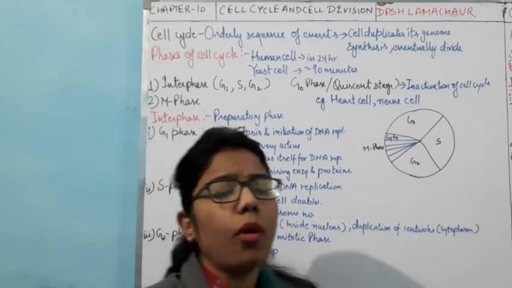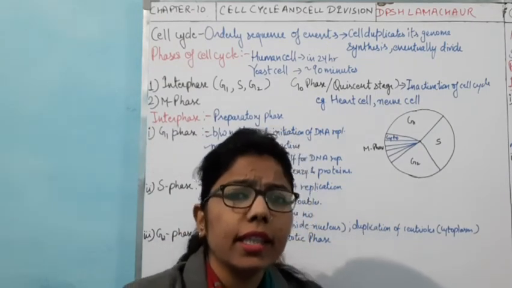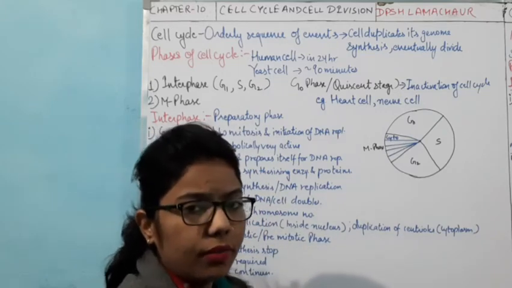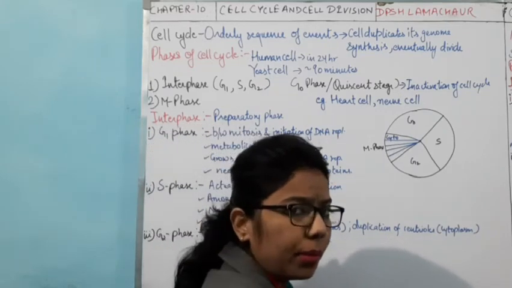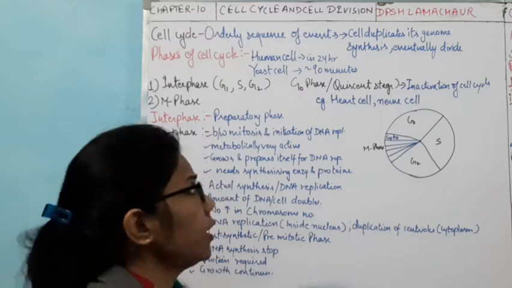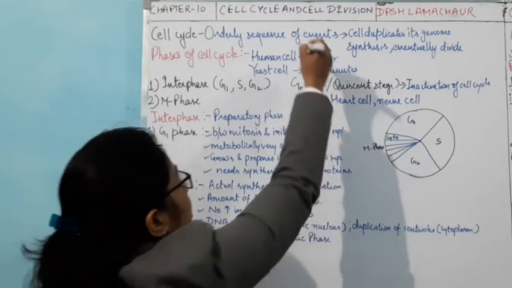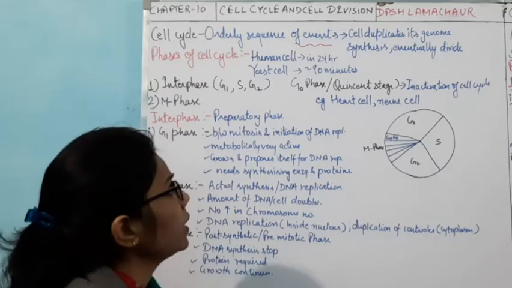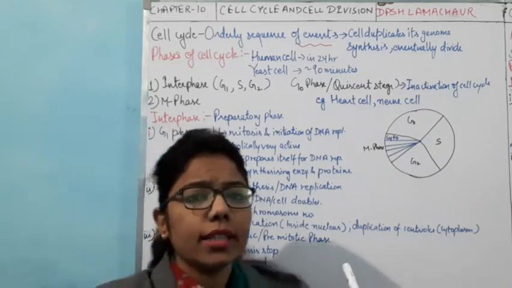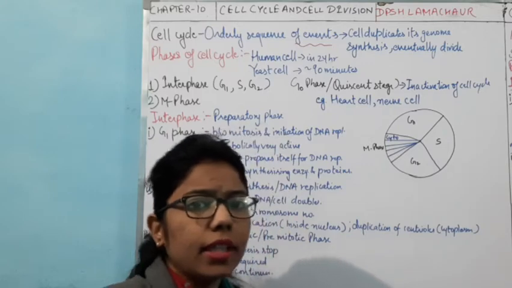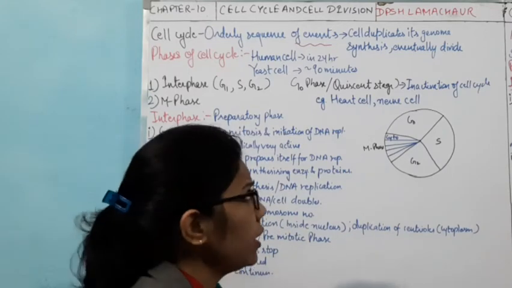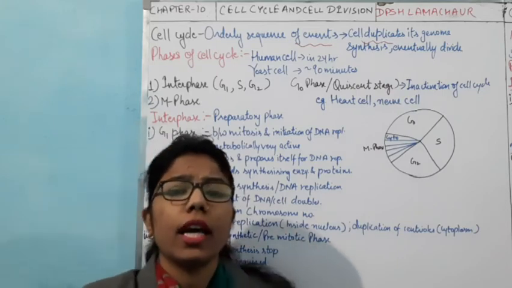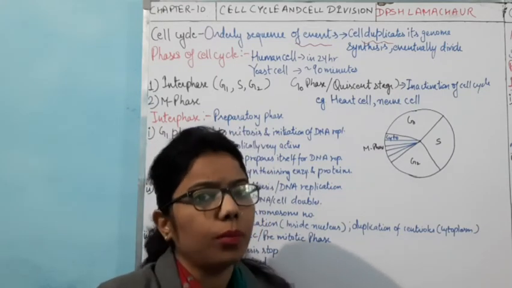In simpler form we can say that the cell cycle is a sequence of events that take place one by one. First of all, the cell will duplicate itself. So these are the events: the cell duplicates with the help of the duplication of the genome.